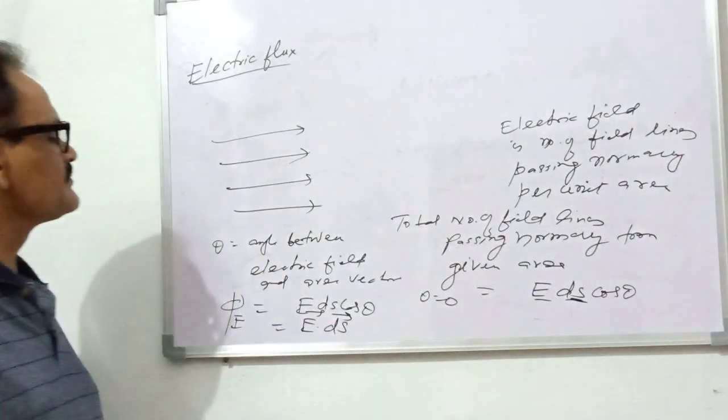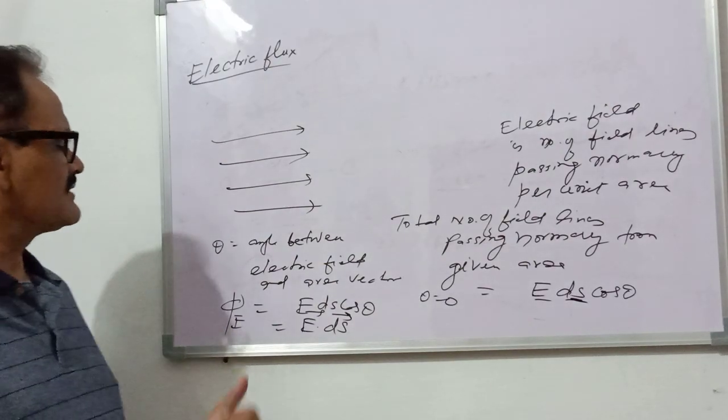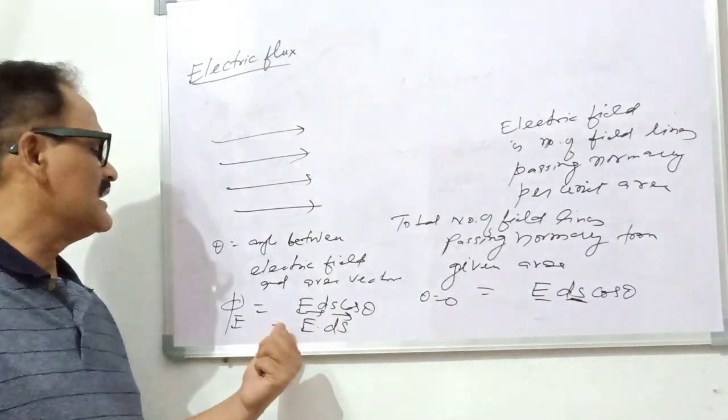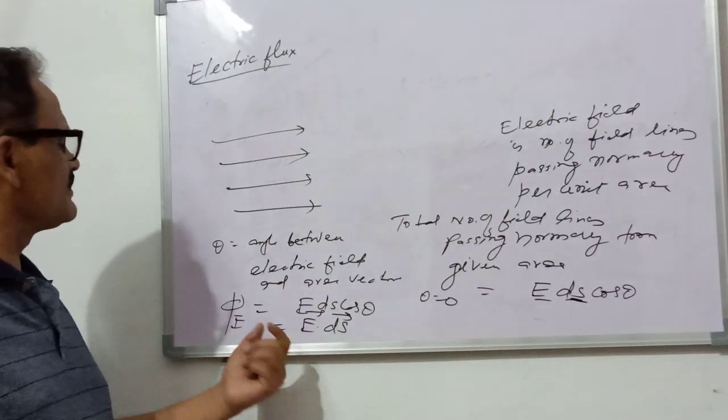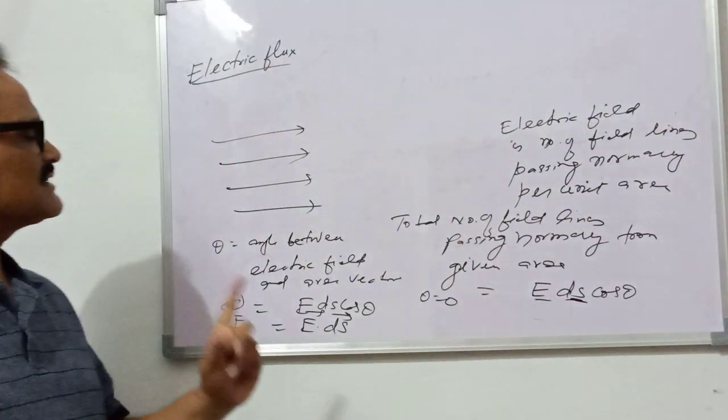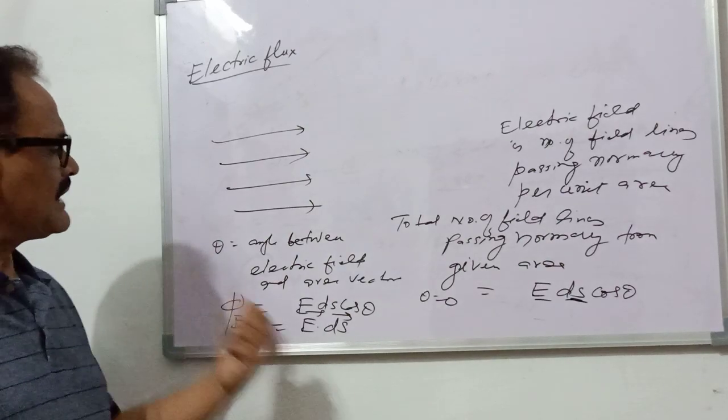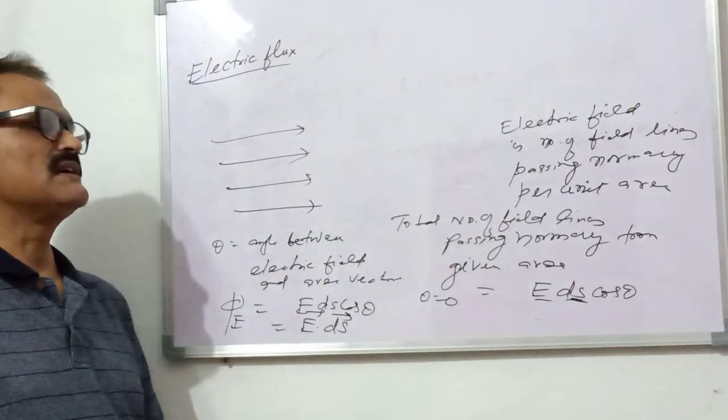So flux is defined as the dot product of the electric field and area vector. This is the concept of flux, meaning the total number of lines passing normally through a given area.